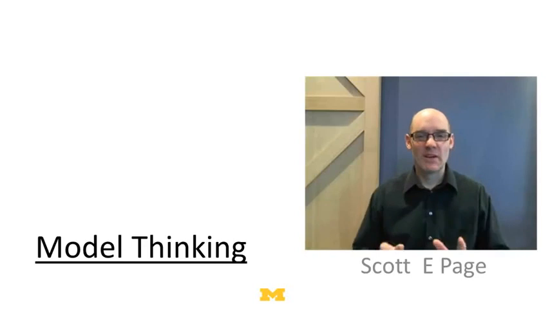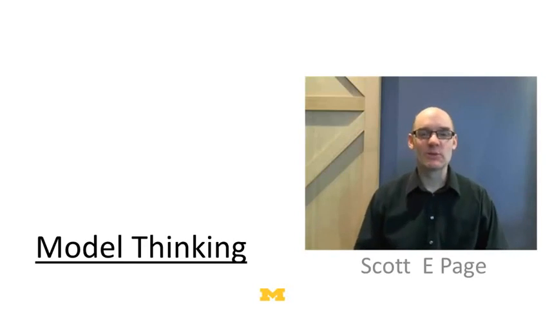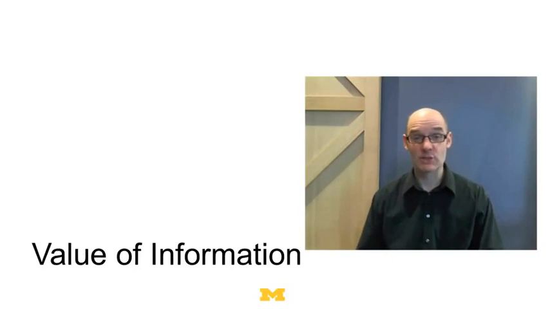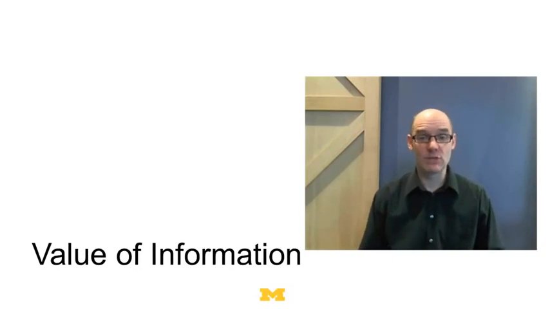Hi. In our last lecture in this unit, we're going to look at something called the value of information. In the previous lecture, we looked at how to make decisions under uncertainty. And by definition, you don't know what's going to happen. That's what uncertainty means. Well, you can ask a question in those models: what if I did know the answer? How much would the information be worth to you?